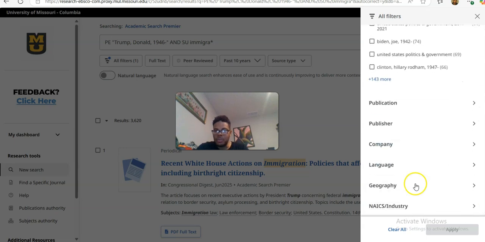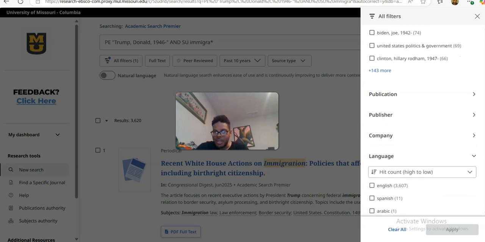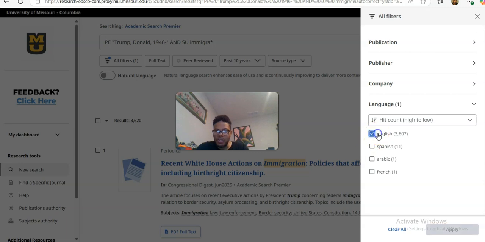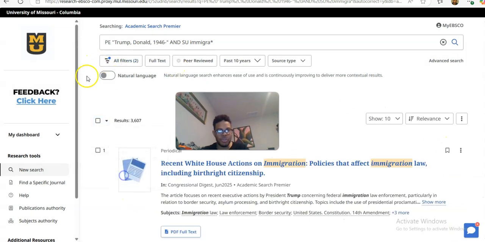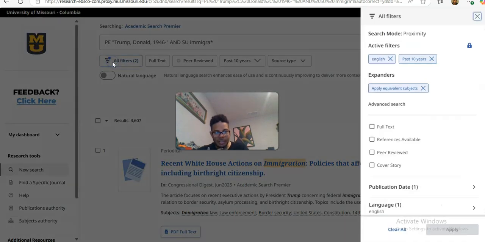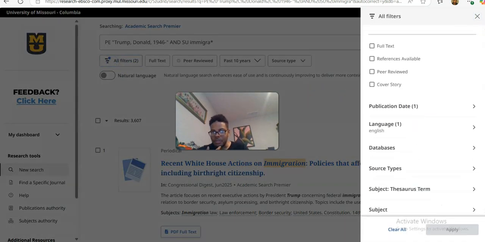And you can look around. There are a few other things that you could potentially mess with. Almost everything is in English anyway, but you could limit it to English to narrow your results down. So now I've got another filter, narrowed down to English. Put in even more filters.